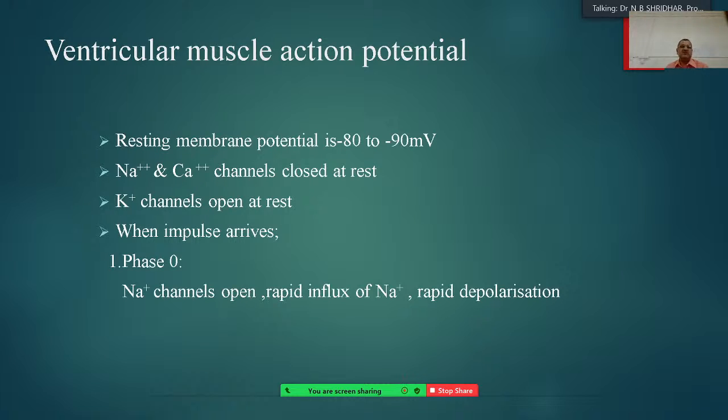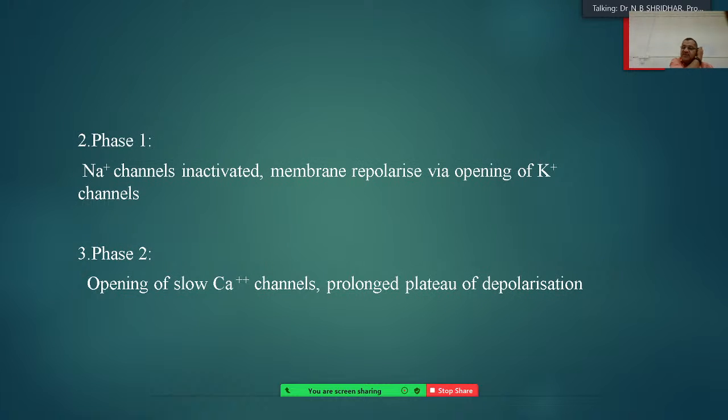In phase 0, the sodium channels open and there is a rapid influx of sodium and rapid depolarization, very similar to other action potentials. Then in phase 1, the sodium channels are inactivated and the membrane is repolarized via opening of the potassium channels.